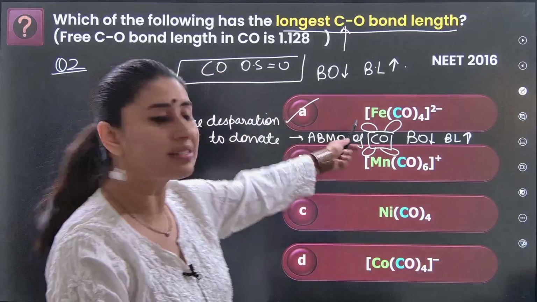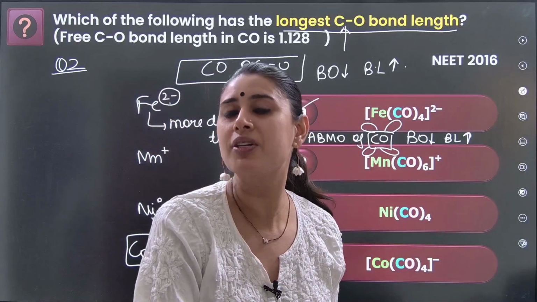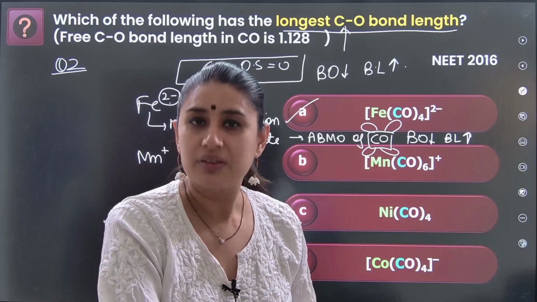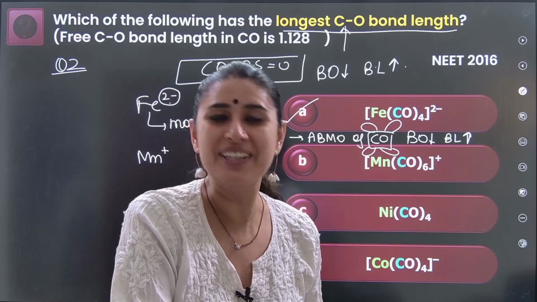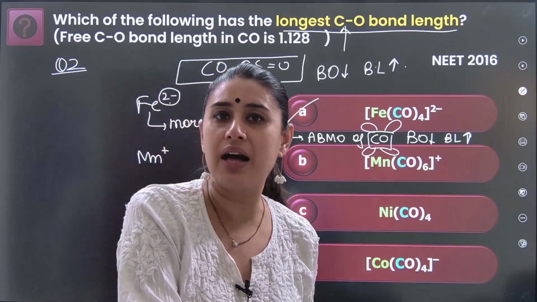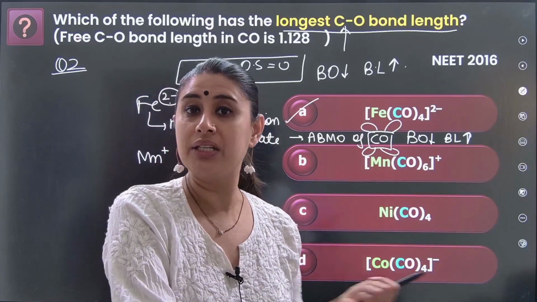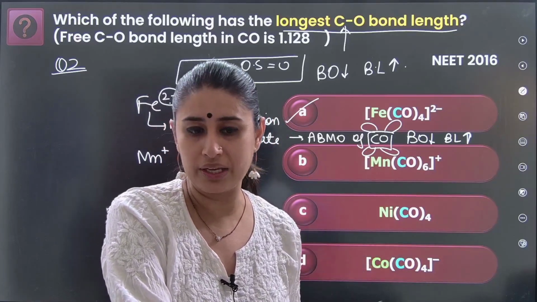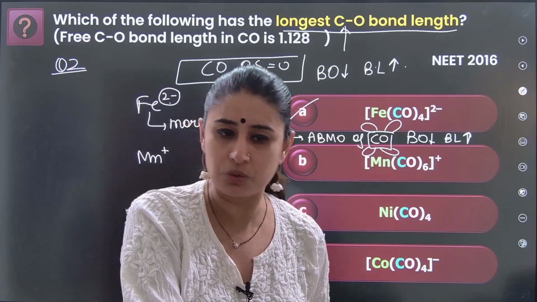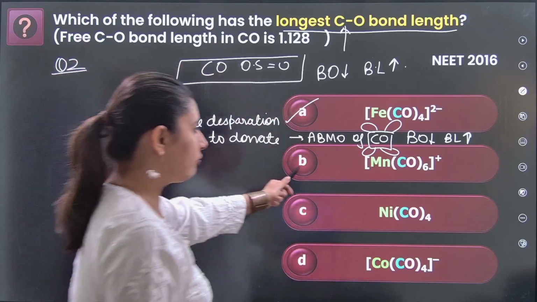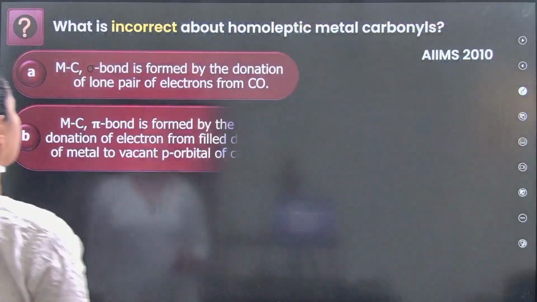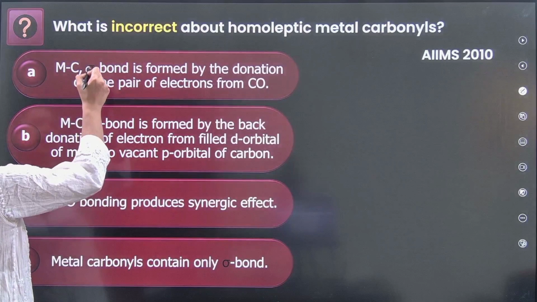Fe2 minus is not as willing to accept a pair of electrons. Already it is quite full of stomach, so it doesn't want to accept. So the one which is wanting to accept very fast, that is the one where the metal carbon bond is going to be the strongest here. Okay, not the minus. You know the kind of repulsions it will have. So we will go with the one which is positive. That means B will be the answer. Let's see if we have a question like that here or not. Let's check another question now.